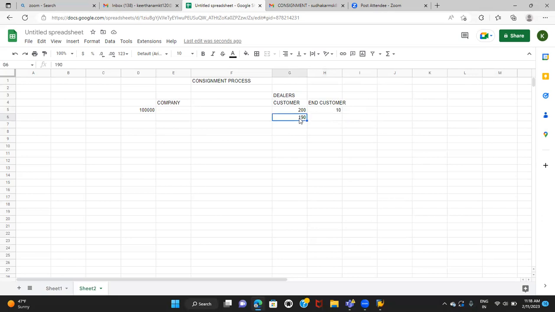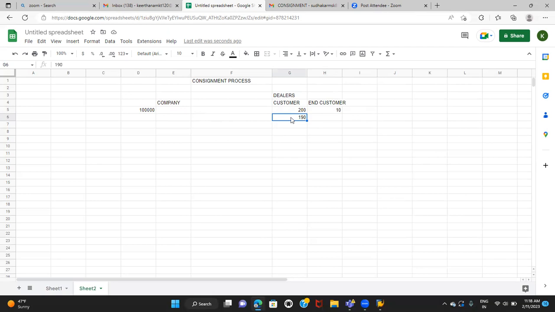So why am I calling it my stock? Because though the company is keeping the stock at the customer's place, the ownership of the material or stock remains with the company only, because it is not part of sales. We are just keeping the stock at the customer's place. We are not going to bill them. We are going to bill them whenever my stock gets reduced here.